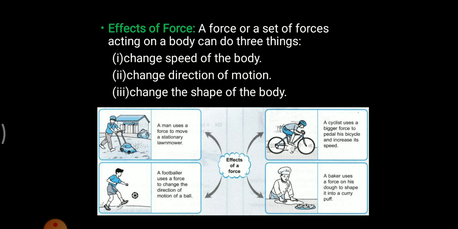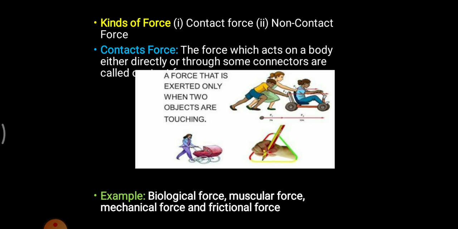So we can correlate this: with applied force, one can change the direction of force as well. Now this is a lawn mower which is at rest. This person is trying to move that lawn mower in a certain direction. So one can change the motion of a rest body to its motion in a certain direction. So these are certain effects, or after effects, of force.